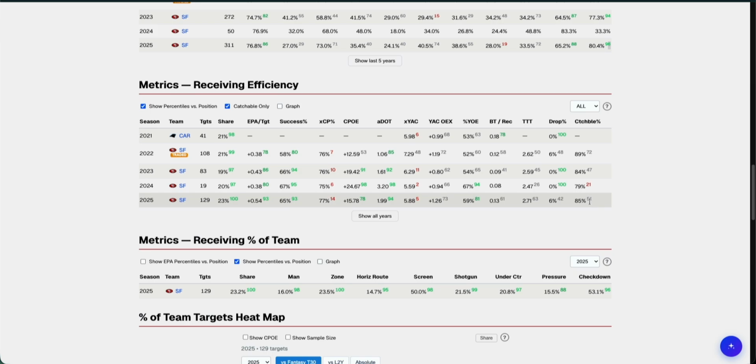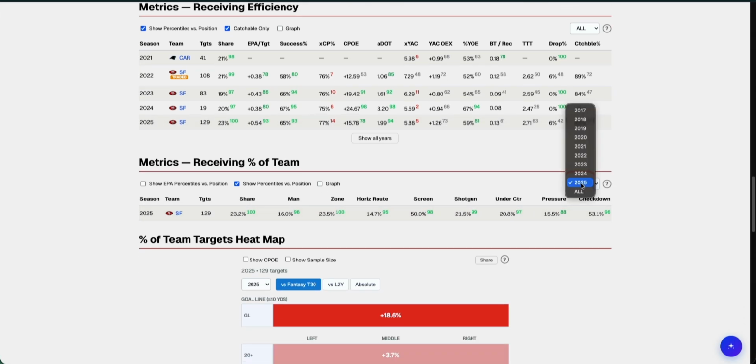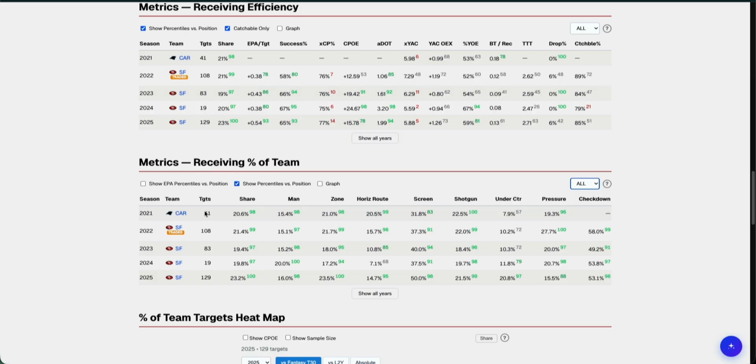And then you can also see things like drop percentage, which was not ideal this year, but not a huge deal given that it's still relatively average. You can also then see his percent for the team.